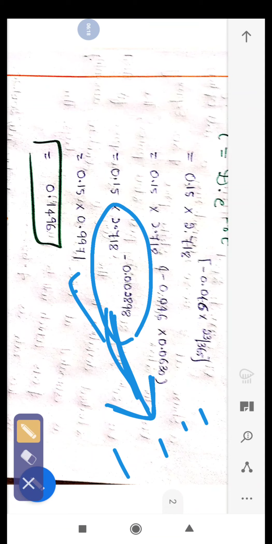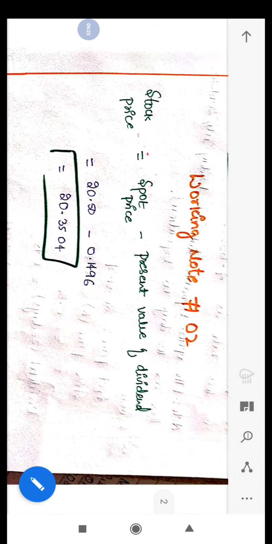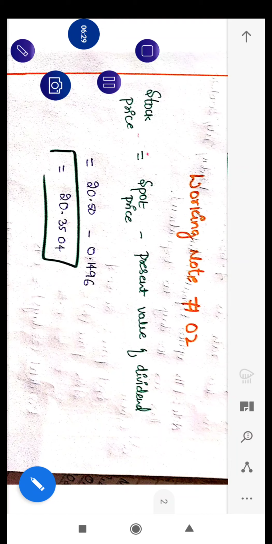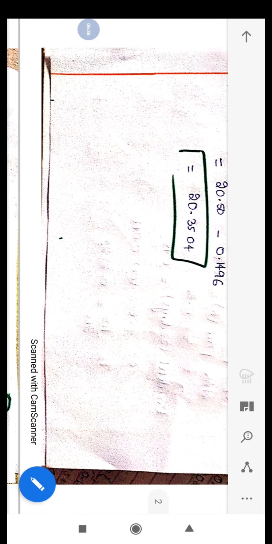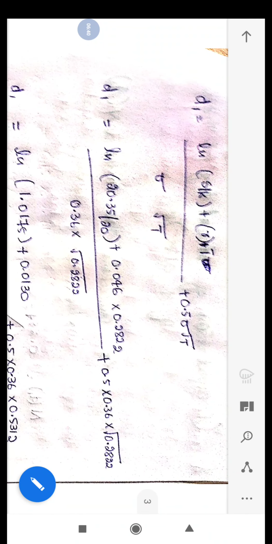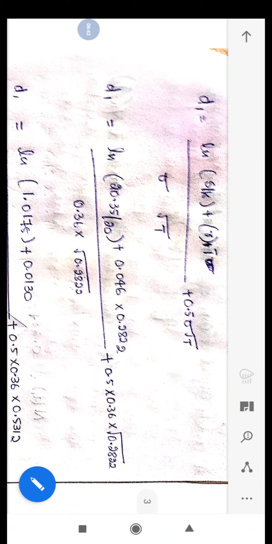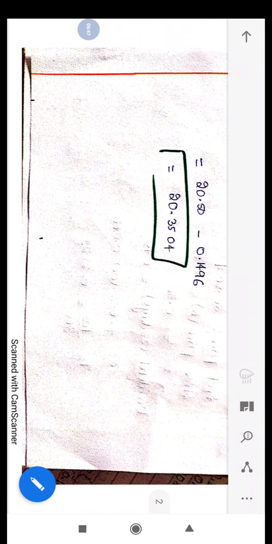So after you calculate that, the value for the dividend will be 0.1496. Now we have to just deduct the value of the dividend from the spot price, and we will get the stock price. So this is the adjustment which is new. All the other procedure which we have to follow is similar to what we have done in the previous two problems. So for the purpose of calculating the value of the call option,